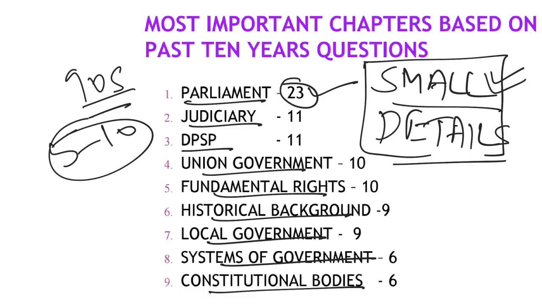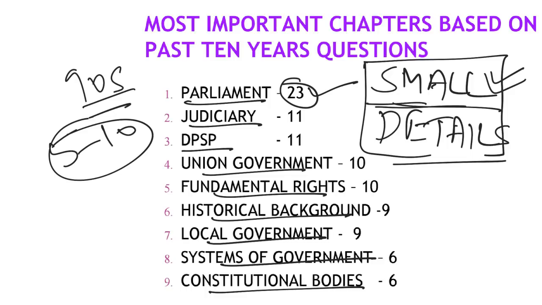In mains, if you have a basic idea, you can construct an answer, and you can at least write for basic general marks. But in prelims, if you are not strong in the small details, chances are very high that it might fetch you negative marks.